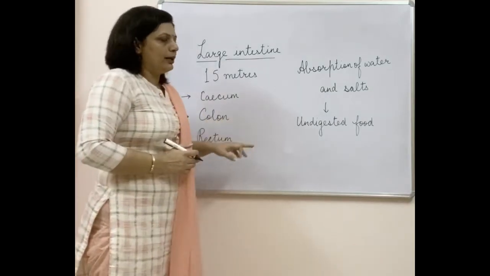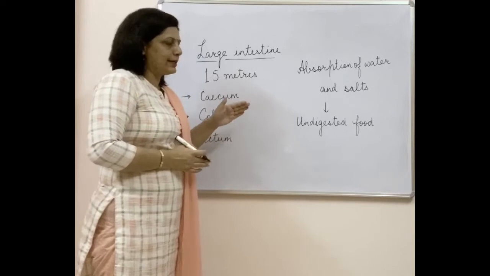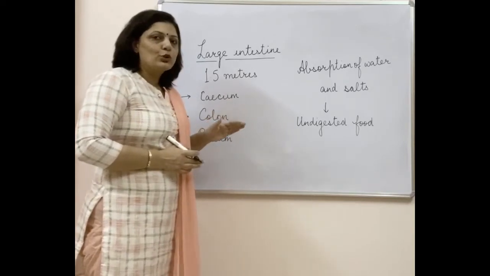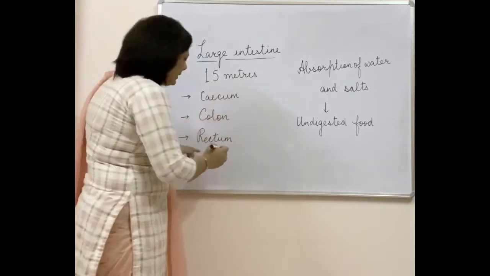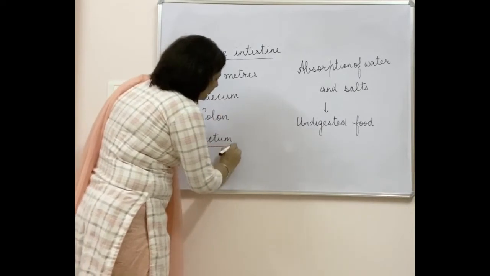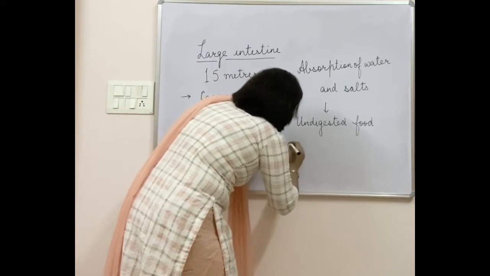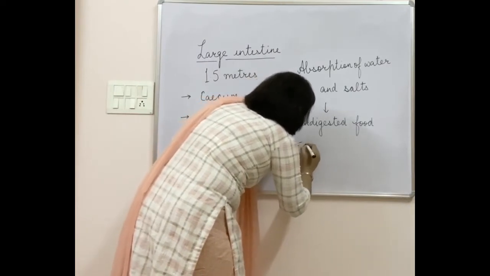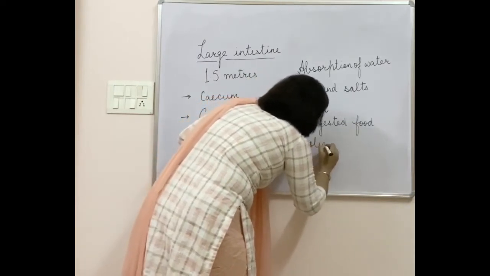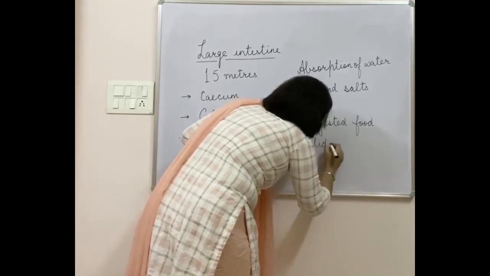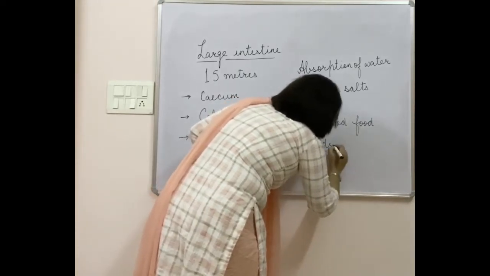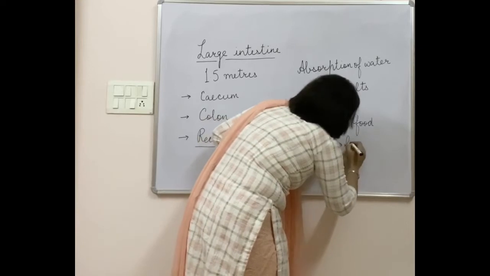So that part will remain in the large intestine and will be stored in the rectum, the lowest part, in the form of semi-solids. Semi-solid means it will not be completely solid, and it is called feces.